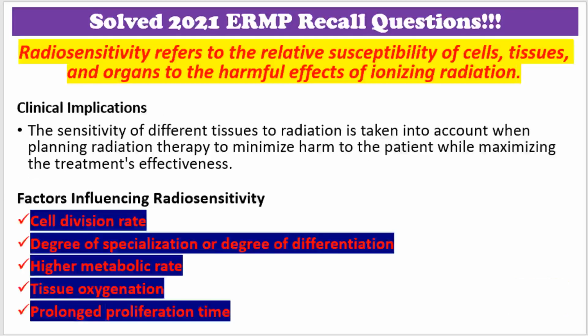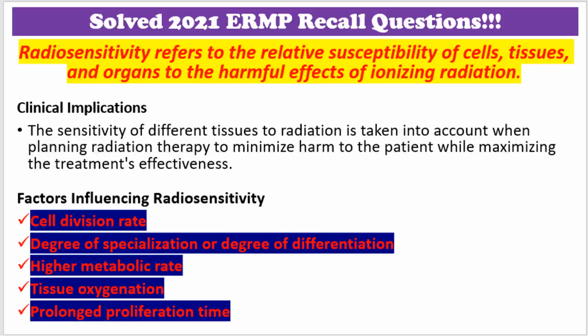Radiation injury or radiosensitivity refers to the relative susceptibility of cells, tissues, and organs to the harmful effects of ionizing radiation. The sensitivity of different tissues to radiation is taken into account when planning radiation therapy to minimize harm to the patient while maximizing effectiveness of the treatment. Tissues with highly radiosensitive cells may require lower radiation doses to spare healthy tissue. Conversely, tumors with resistant stem cells may need higher doses for effective treatment.